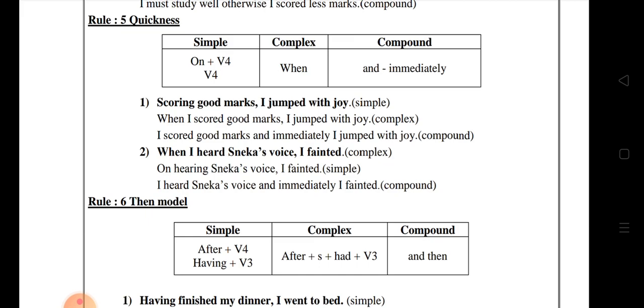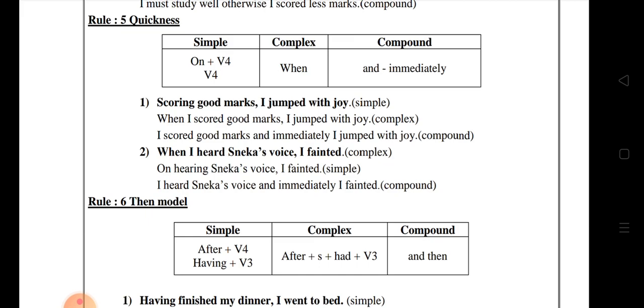So when I scored good marks, I jumped with joy. And then the simple compound: I scored good marks and immediately I jumped with joy. Okay. The next one: when I heard Sneha's voice, I fainted. That is complex because the sentence starts with when.